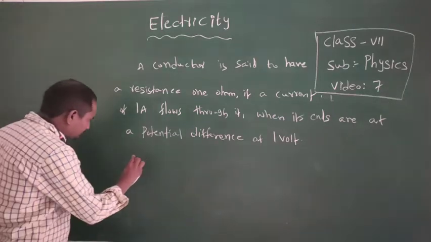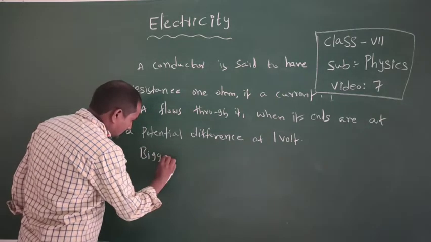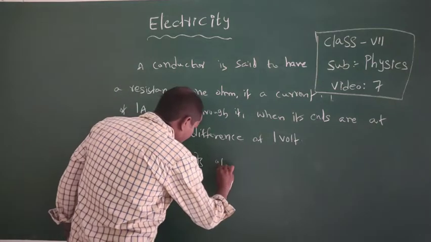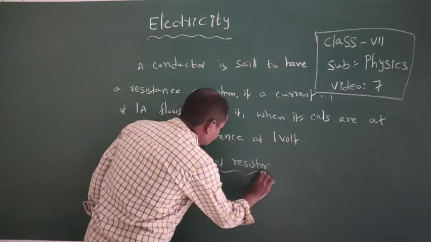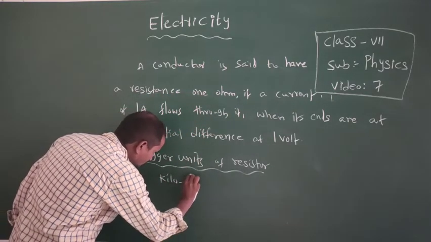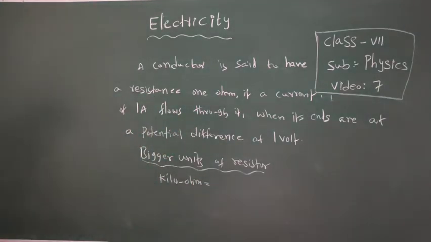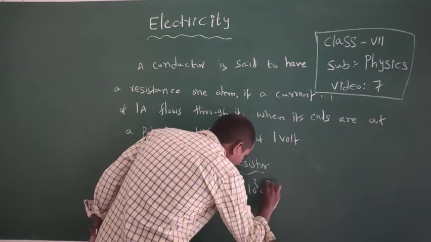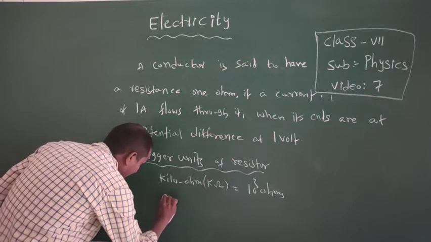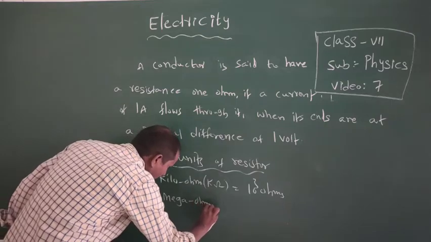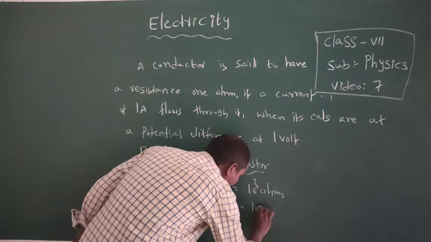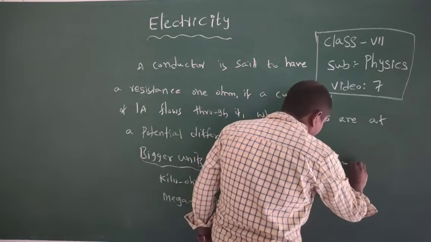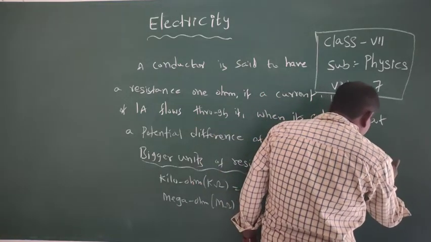Next, bigger units for electric resistance. 1 kilo ohm equals 10 power 3 ohms. 1 mega ohm equals 10 power 6 ohms. 1 giga ohm equals 10 power 9 ohms.